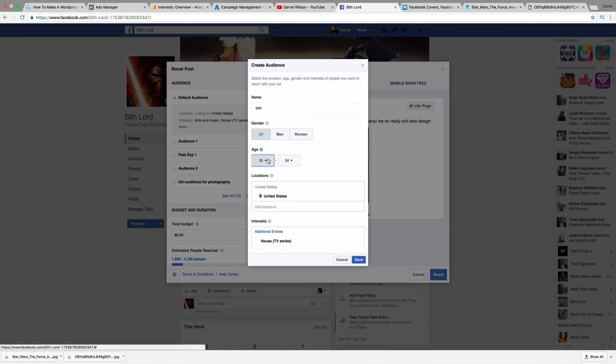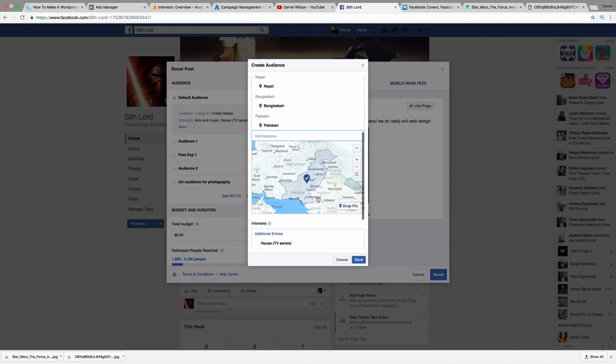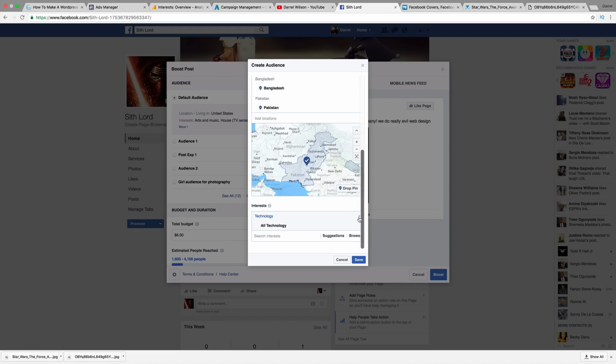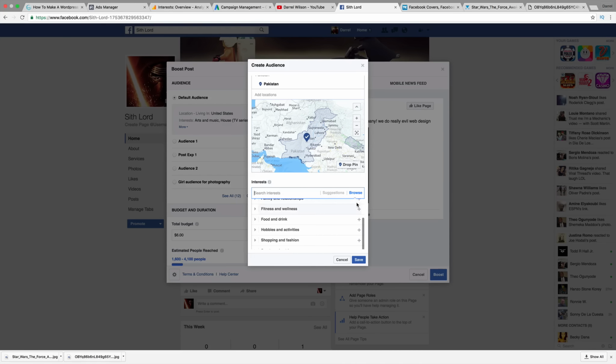Now gender, I'm going to put all. For age, I'm going to go ahead and put all. And I bet you're wondering, why are you doing this? So United States, we're not going to put United States. We're actually going to market to people in Nepal, Bangladesh, and Pakistan. Okay. And we're going to scroll down, and right here, we're just going to go ahead and select all. We're going to put business and industry. We're just going to select all these.